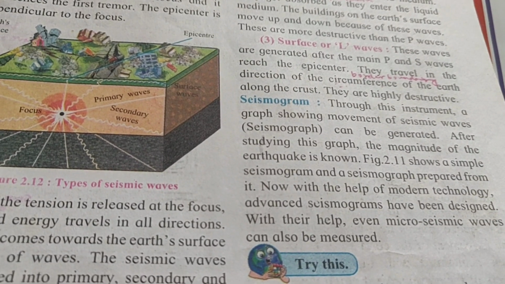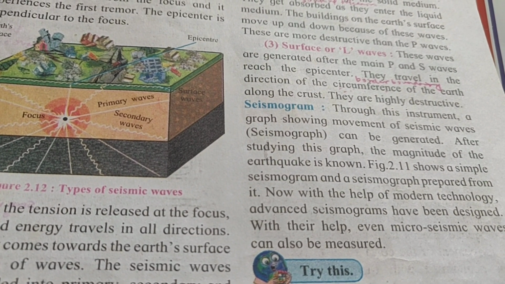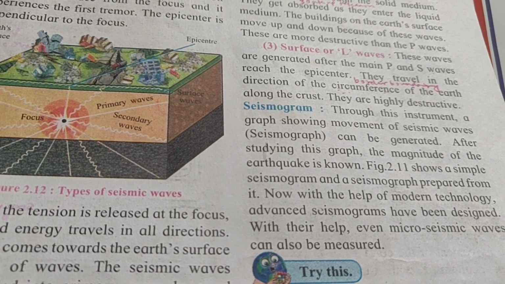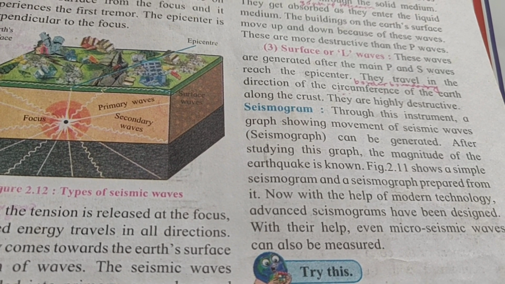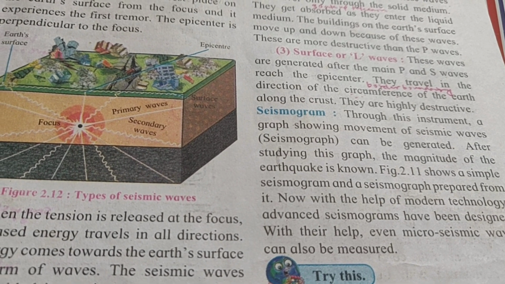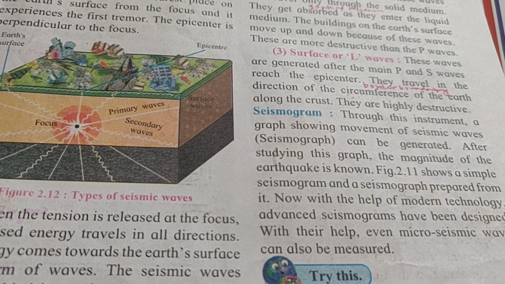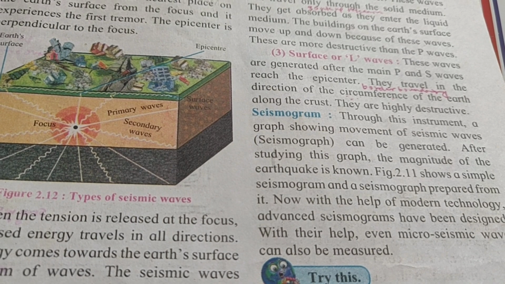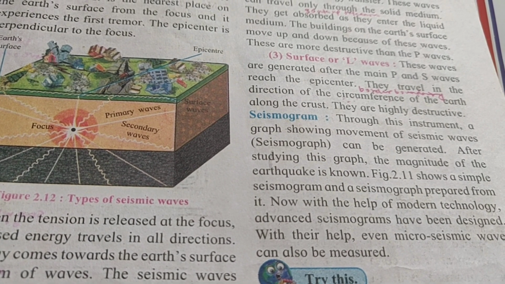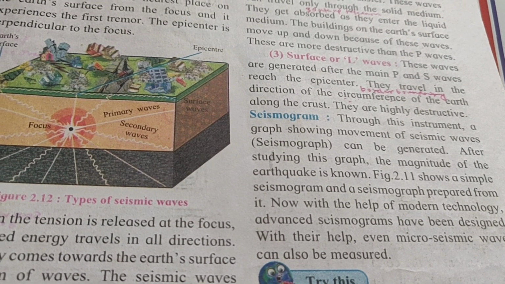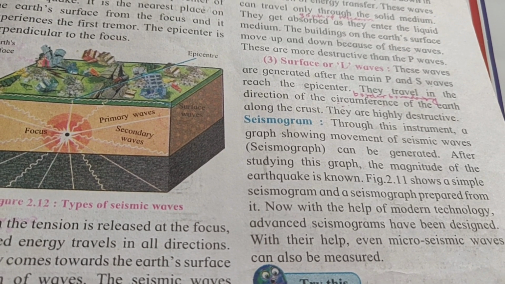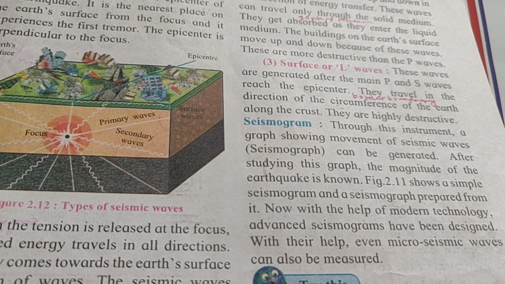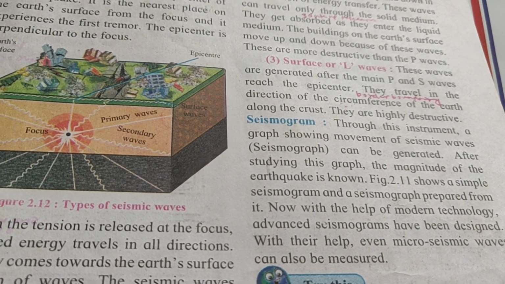Next is the surface waves or L waves. Now these waves are generated after the primary and secondary waves. There is the epicenter. They travel in the direction of the circumference of the Earth along the crust. Circumference, that is the border, the boundary of the Earth along the crust. They are highly destructive. They are more destructive as compared to both waves.